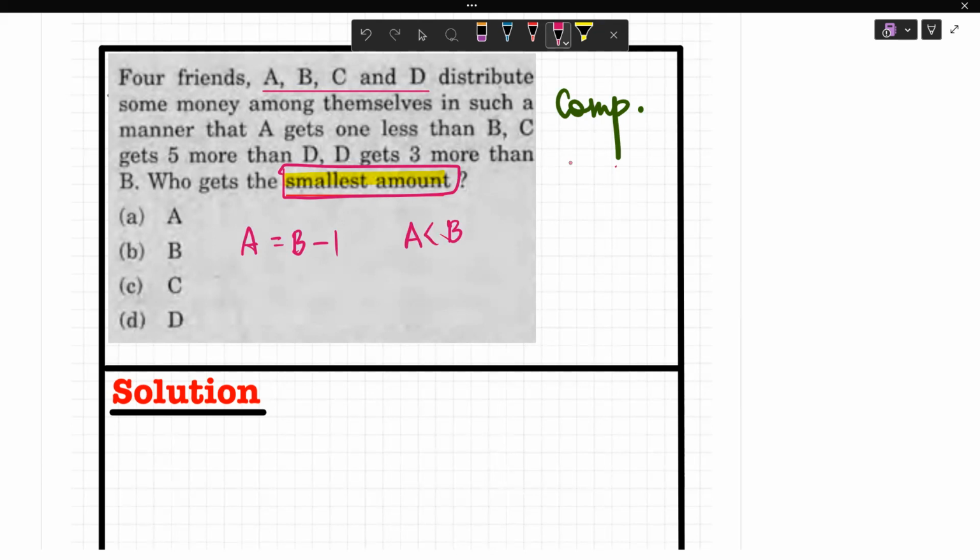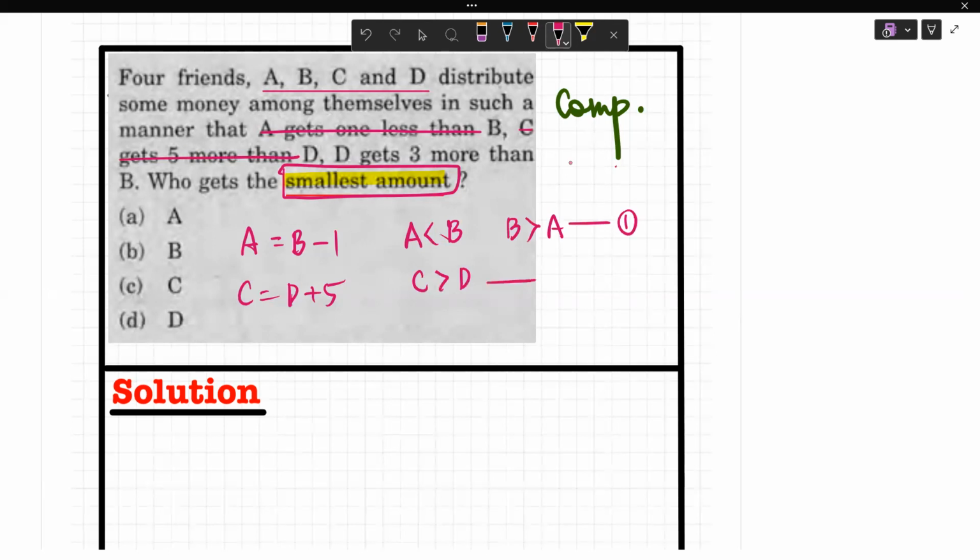Now let us see the next statement. Now cut which statement you have read. A gets 1 less than B. C gets 5 more than D. Meaning C gets 5 more, C D से 5 रुपए ज्यादा है. So that means who is greater? Who is smaller? Obviously C is greater than D. यहाँ पे क्या है? B is greater than A.